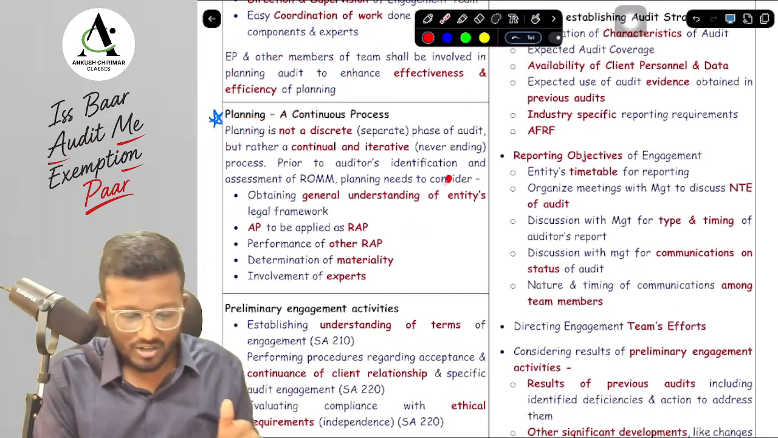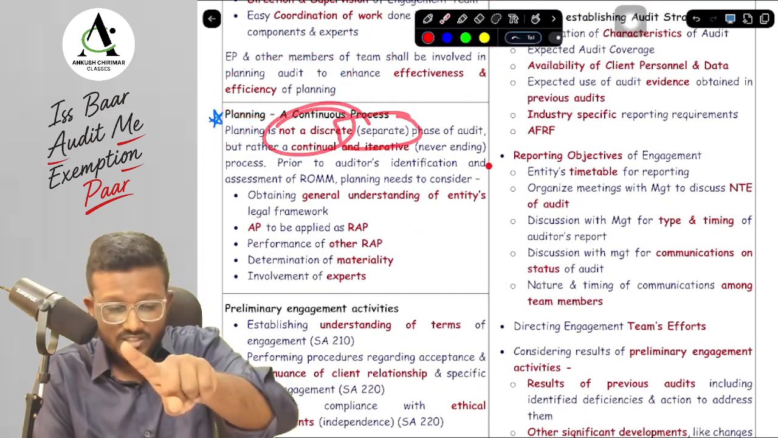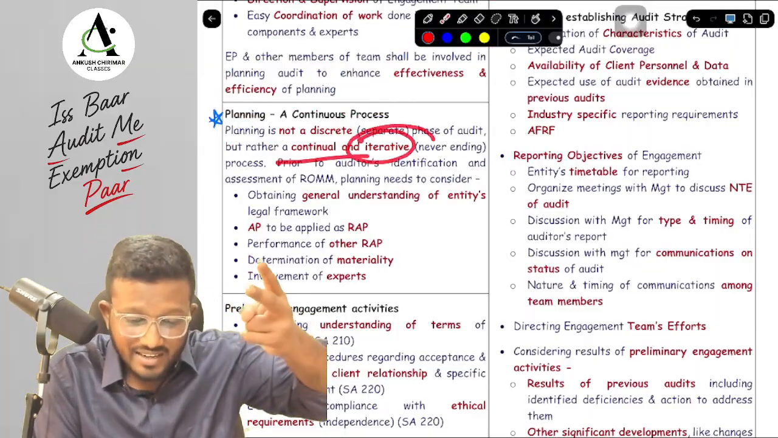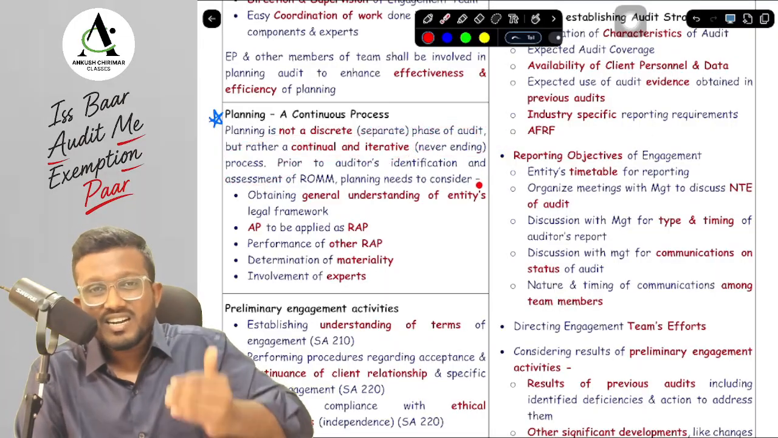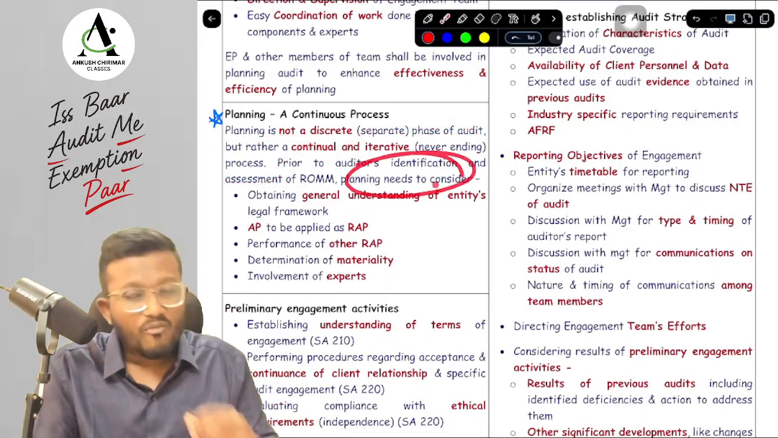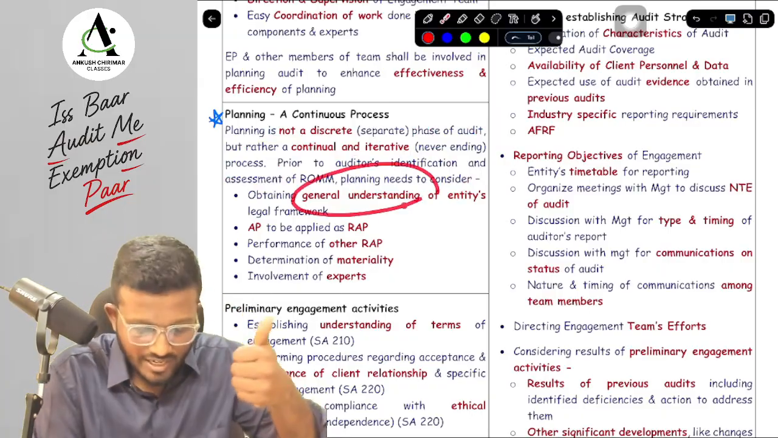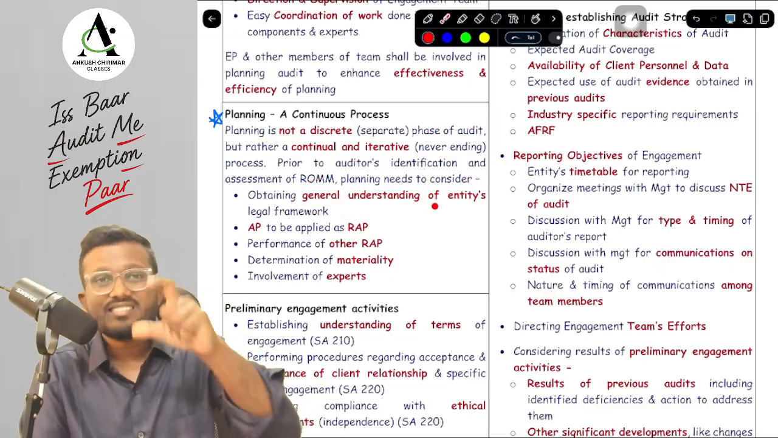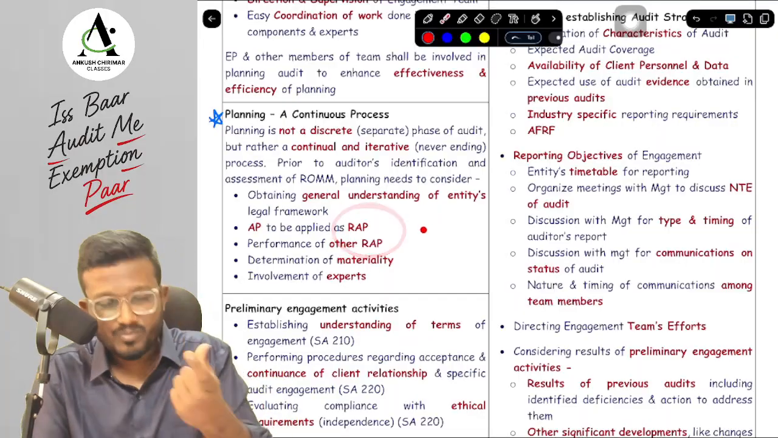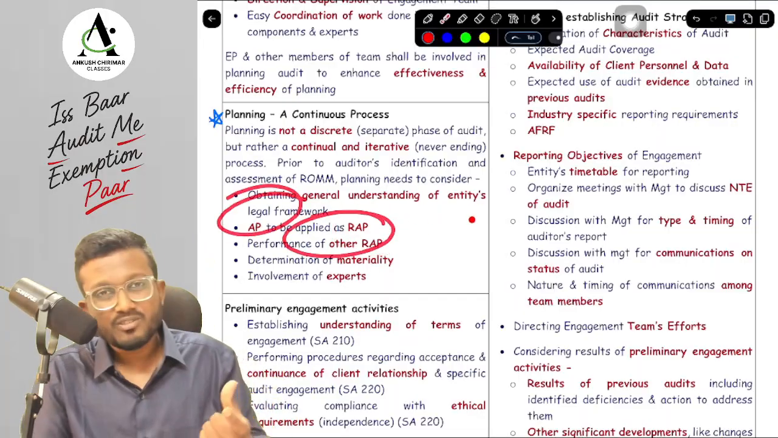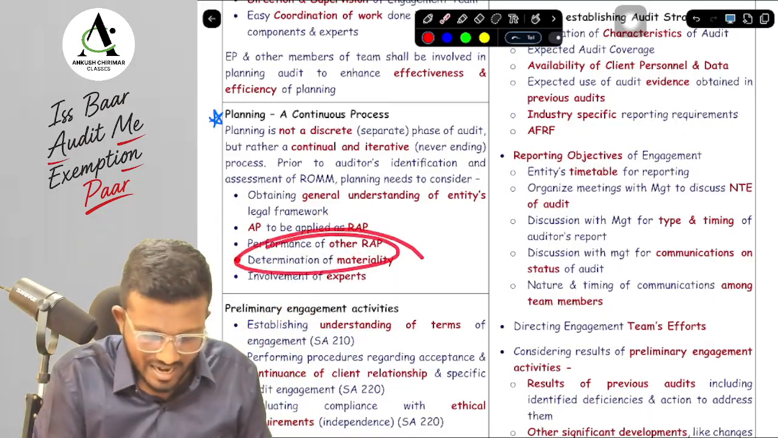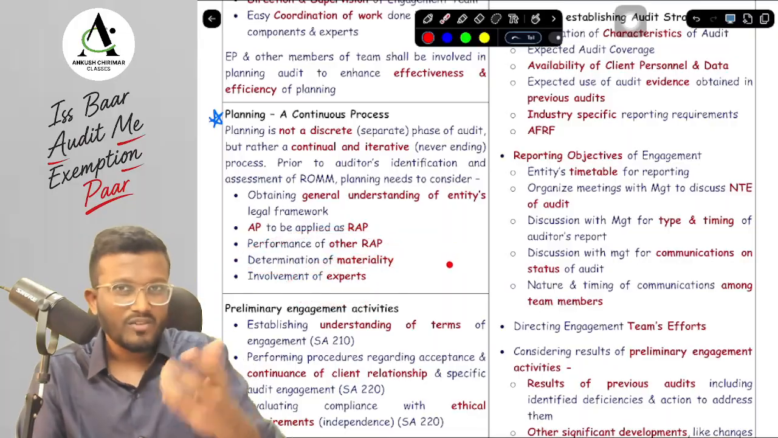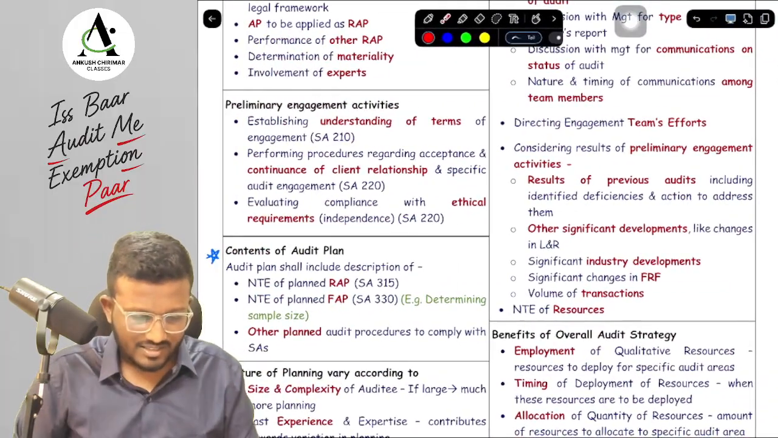Now this is an important topic. Planning is a continuous process. It is not a discrete or separate phase of audit, but a continual and iterative, never-ending process, and it happens prior to the auditor's identification and assessment of risk of material misstatement. What do we need to consider first, sir? First of all, we need to obtain a general understanding. Understanding means we need to perform risk assessment procedures, analytical procedures and other procedures, and after that we need to determine materiality, and if it is more material, then we need to involve experts as well. Okay, yes sir.